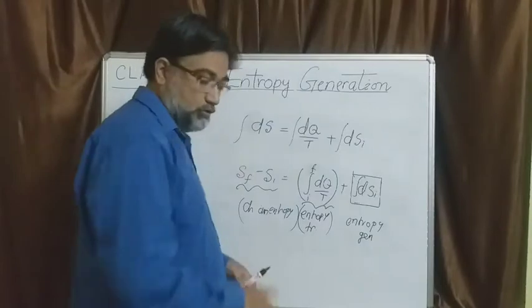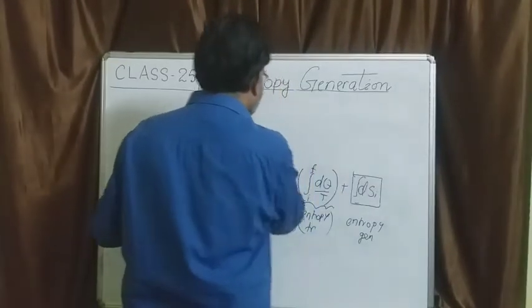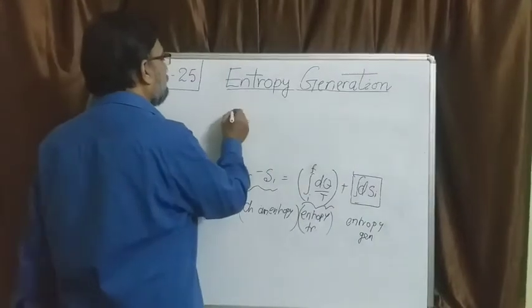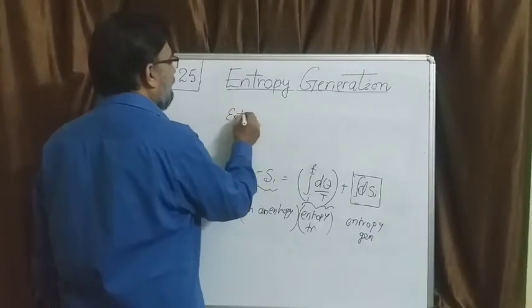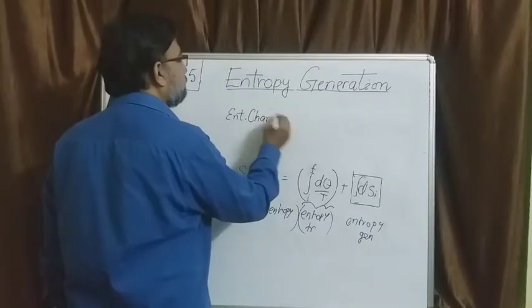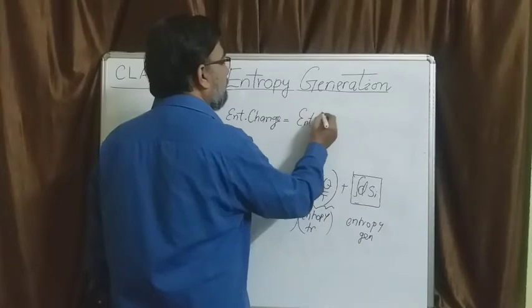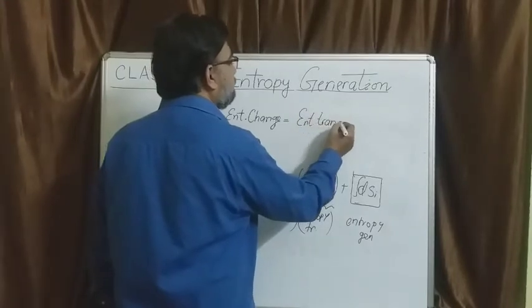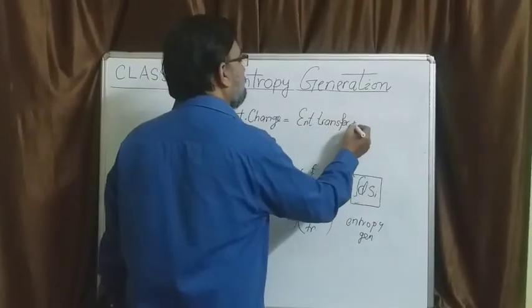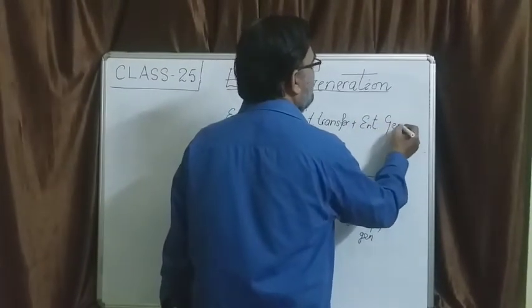Alright. So we can write it as: entropy change of a system is equal to entropy transferred plus entropy generation.